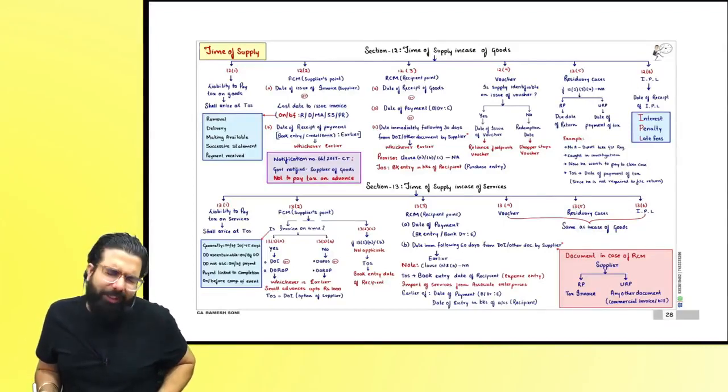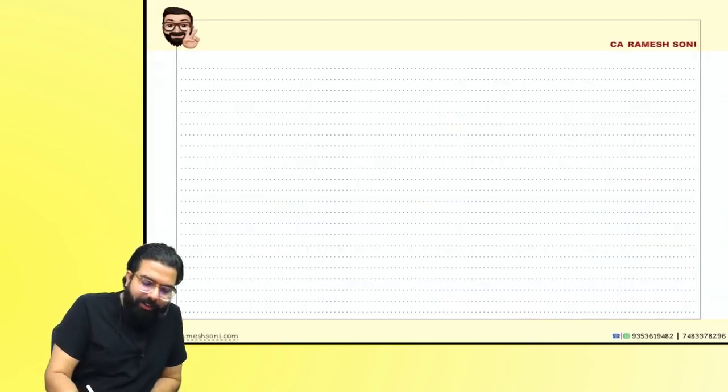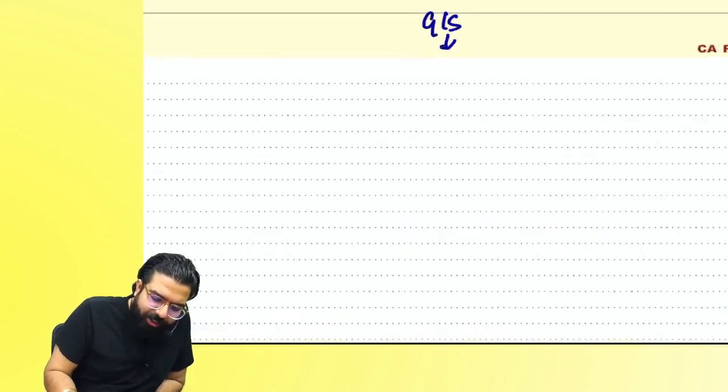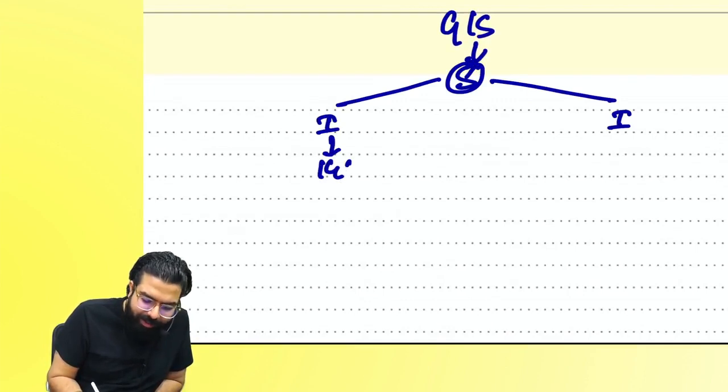Alright people, let's go ahead and start revising the next chapter. The next chapter is time of supply. Everyone over here, we started learning GST with goods and service. Goods and service has to be supplied. Supply can be interstate or intra. Inter means IGST will be levied. Intra means CGST will be levied.